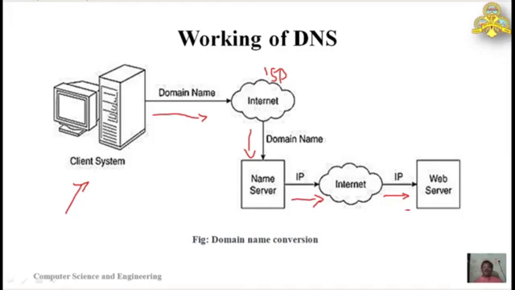Once the IP address is retrieved, it is passed back until it reaches the client. From that onwards, the client system will utilize the IP address. That means even though you typed www.google.com, once it gets the IP address of the Google server, the next requests are purely based on the IP address.